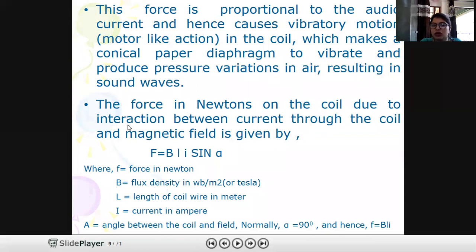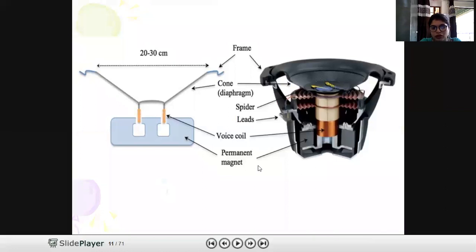The force in Newton on the coil due to interaction between the current in the coil and the magnetic field is given by this. This is the basic structure. These are permanent magnets. This is the voice coil, and this is the diaphragm, which is connected with this paper bond. This is the diaphragm, and this is the paper bond. And here you can see this is the coil, this is the permanent magnet, these are leads from where we will provide the electrical signal, and this is the frame.